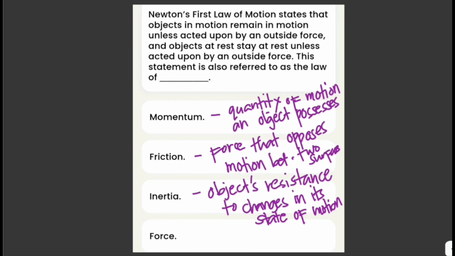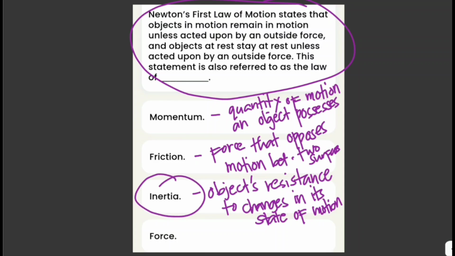This is the tendency of an object to maintain its current velocity, which means that an object at rest tends to stay at rest, and an object in motion tends to stay in motion with the same speed and in the same direction. And this definition fits the one in the question here. So the answer here is inertia.